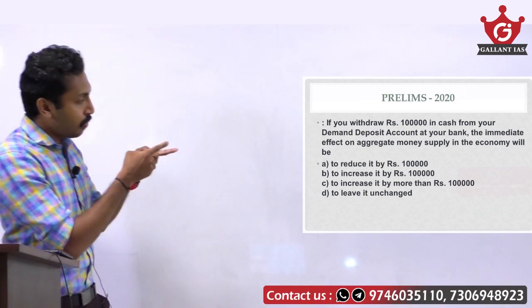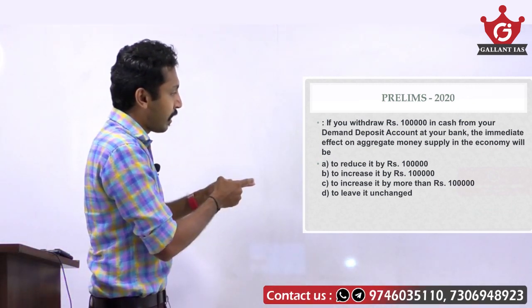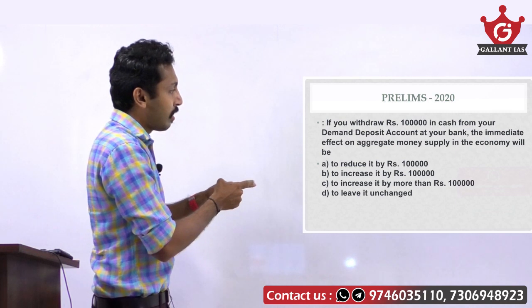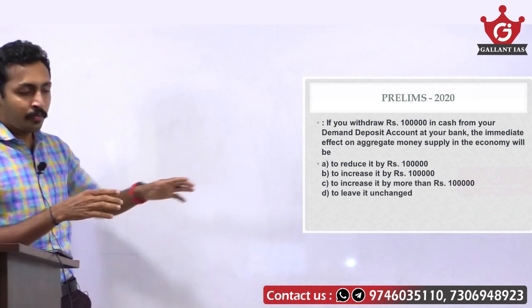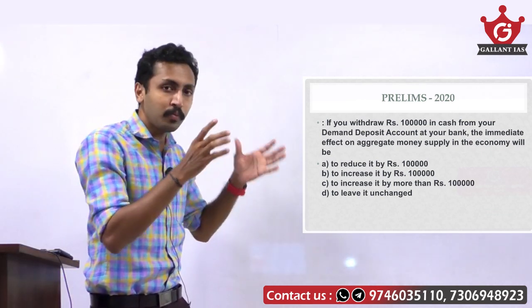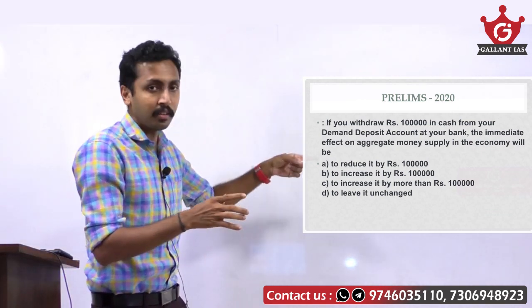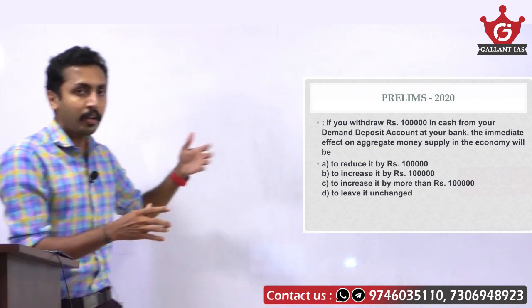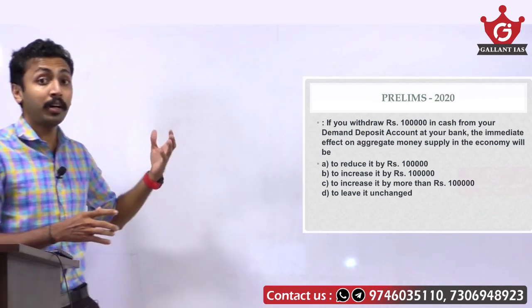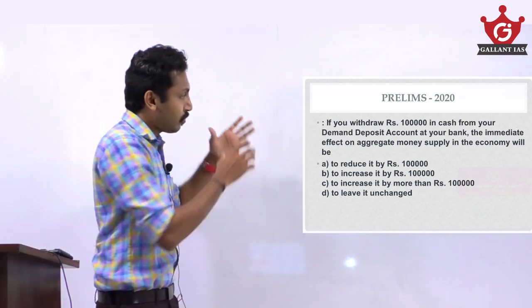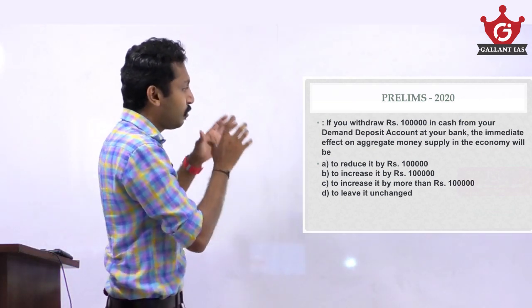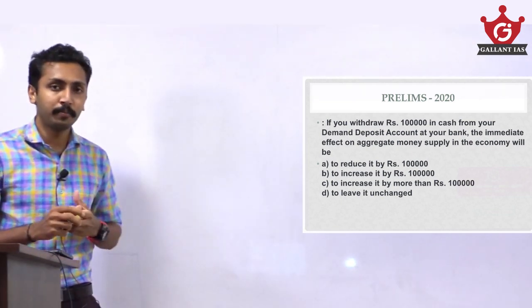If you know the concept of money supply very well, you can apply it here and fetch marks. If you don't know the concept very well, you can't score here. Yes, you can go for a wild guess, but that's not a good strategy. If you want to score here, you need to get the concept very well.